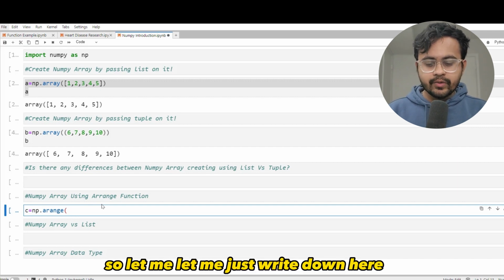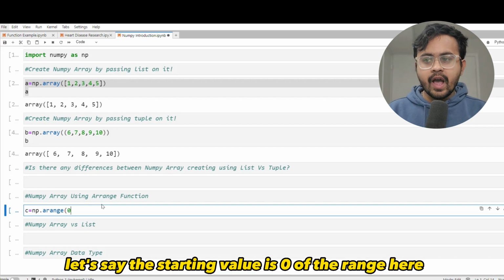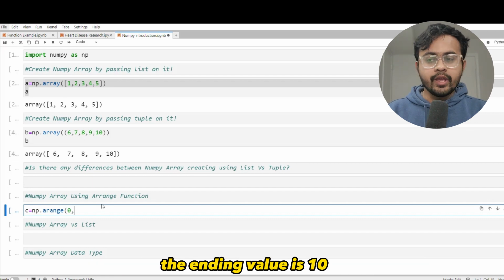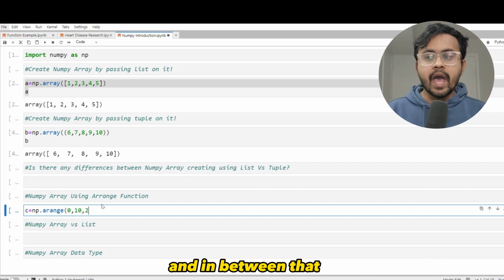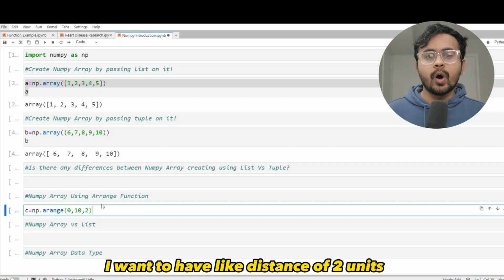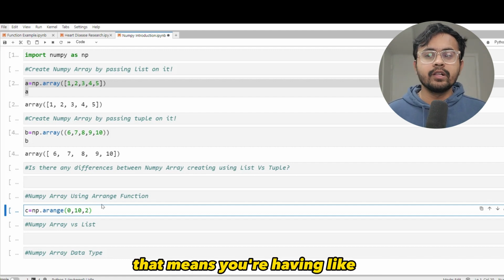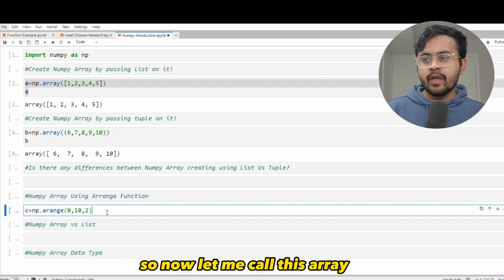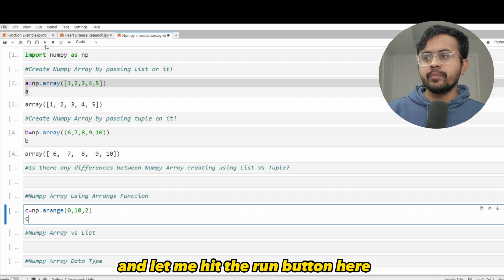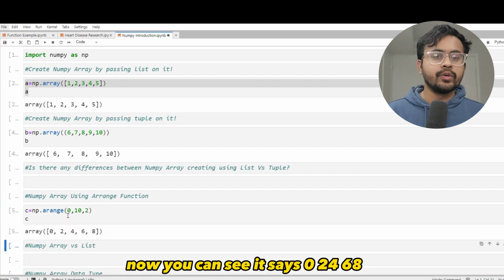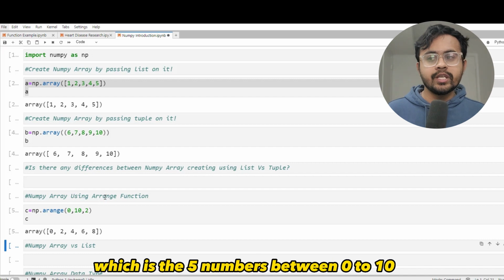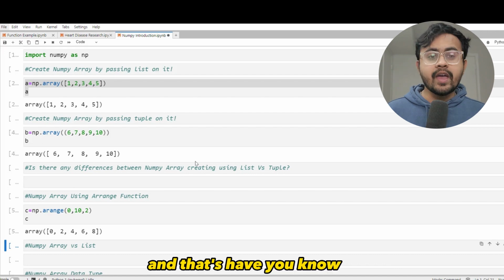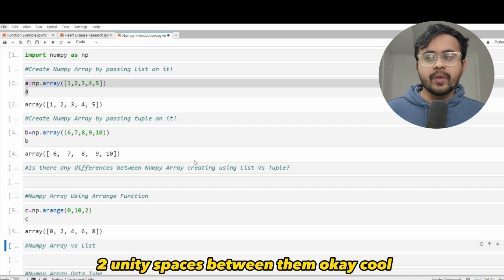So now let me just write it down here. Let's say the starting value of the range is 0, the ending value is 10, and in between that I want to have a distance of 2 units. That means you're having even numbers between 0 to 10. So now let me call this array and let me hit the run button here. Now you can see it says 0, 2, 4, 6, 8, which is the 5 numbers between 0 to 10, and those are even numbers. And they have 2 unit spaces between them. Okay, cool.